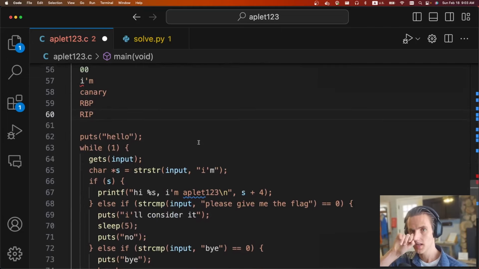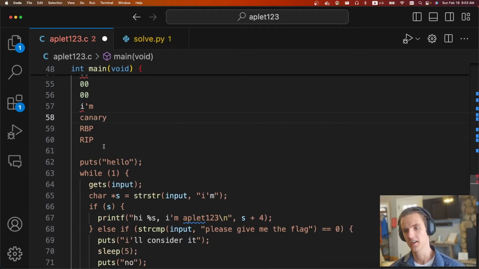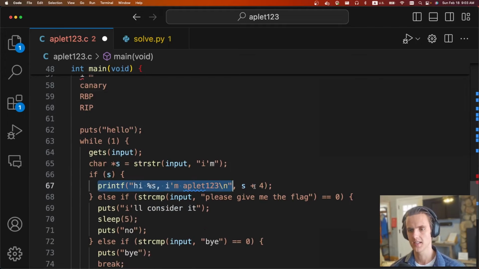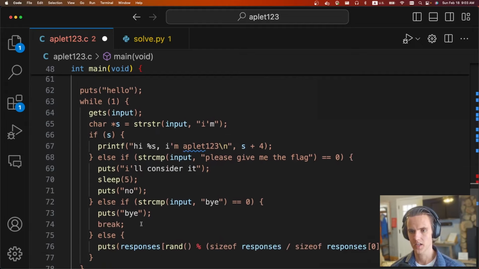So what we can do is align "I'm" so that "I'm" plus 4 is actually the start of the canary. What will happen is when it does this printf "hi %s" plus 4, that'll be the start of the canary, and it'll just print out the canary for us, which will be great. So it'll print out the canary, then we get to do this whole thing again.